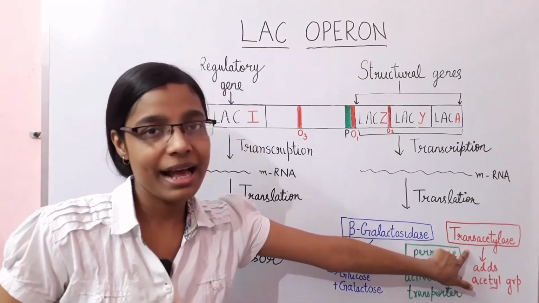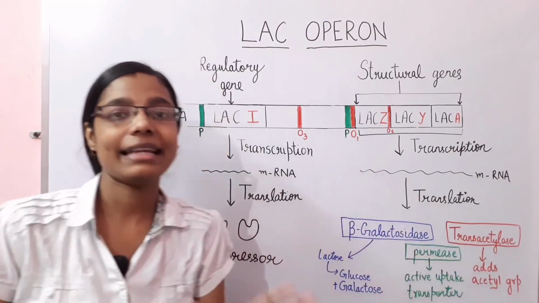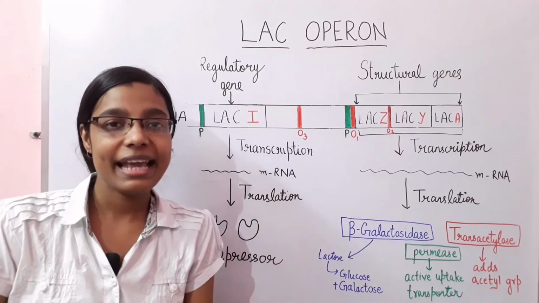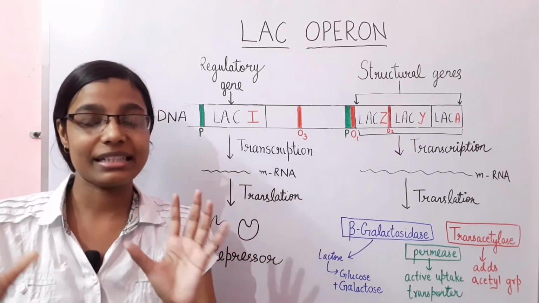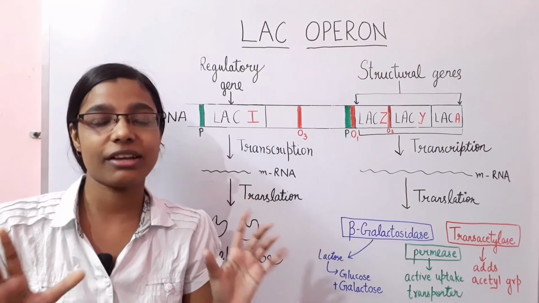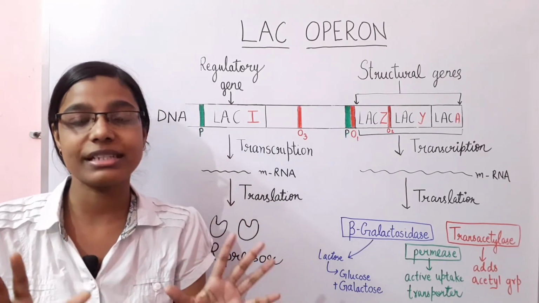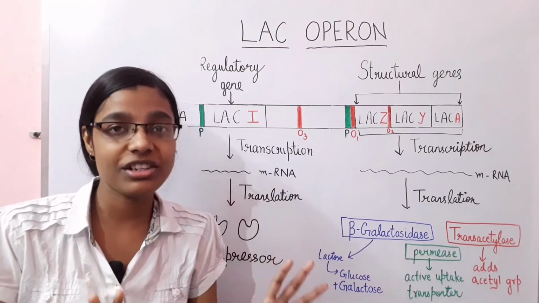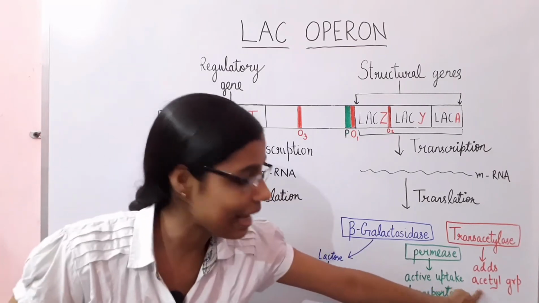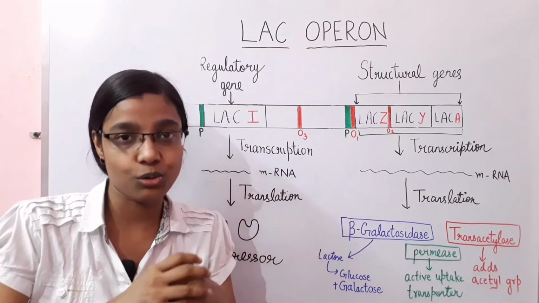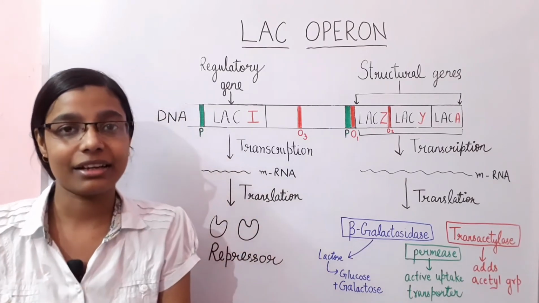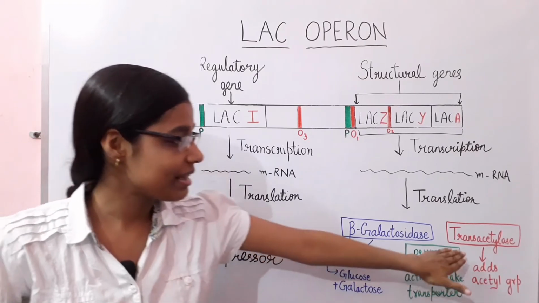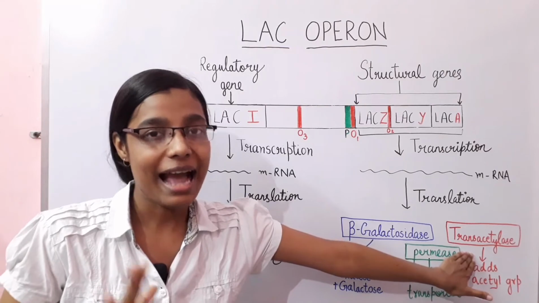Now coming to the trans-acetylase. So trans-acetylase is basically used at that point when the E. coli takes up some thiogalactosides. The thiogalactosides are very toxic for the E. coli bacteria that can cause death of the E. coli. So in that case, your trans-acetylase will come into function and it will add an acetyl group to the thiogalactoside, making it inactive. Okay, so there will be no effect of the thiogalactoside on the E. coli when this trans-acetylase is in active form.